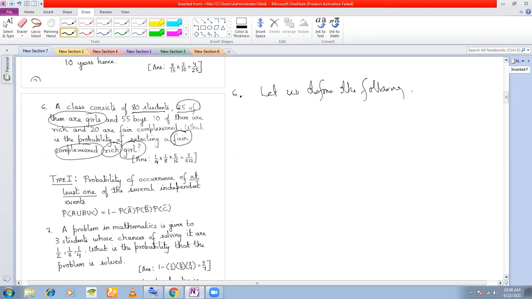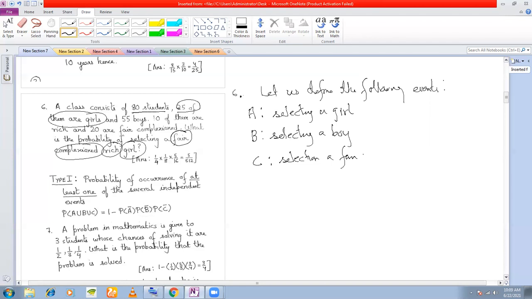So if I define the events, let us define the following events. First event I define as selecting a girl. Second event I defined as selecting a boy. Third event I defined as selecting a rich boy or girl.